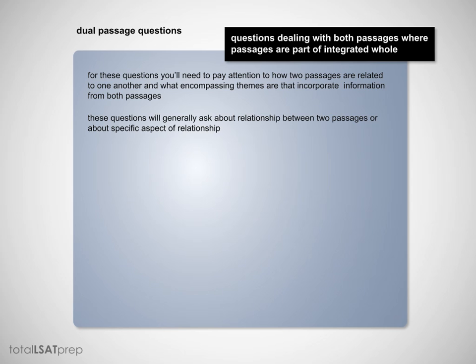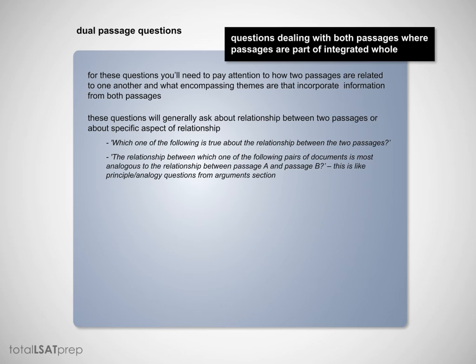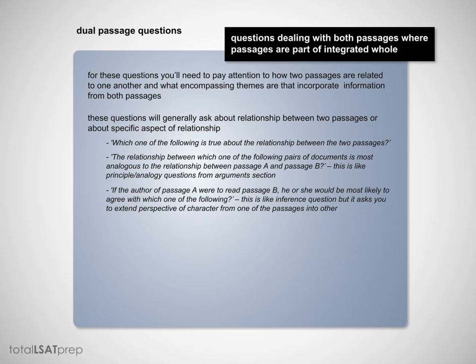So, for example, which one of the following is true about the relationship between the two passages? Or, the relationship between which one of the following pairs of documents is most analogous to the relationship between passage A and passage B? And this is like a principle / analogy question from the argument section. Or you might ask, if the author of passage A were to read passage B, he or she would be most likely to agree with which one of the following? And this is like the inference question, but it asks you to extend the perspective of the character from one of the passages into the other.